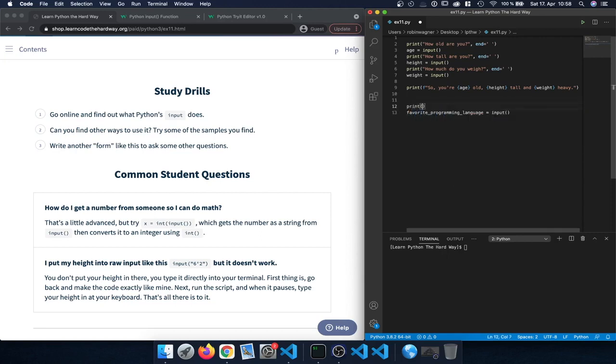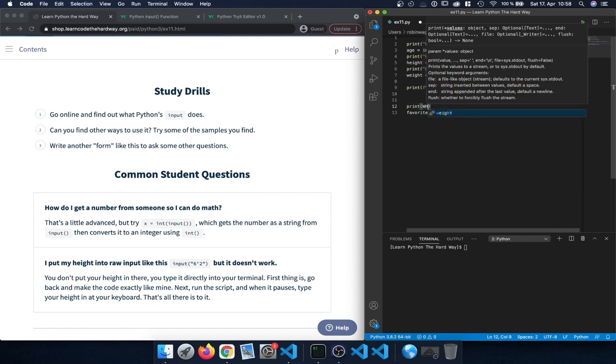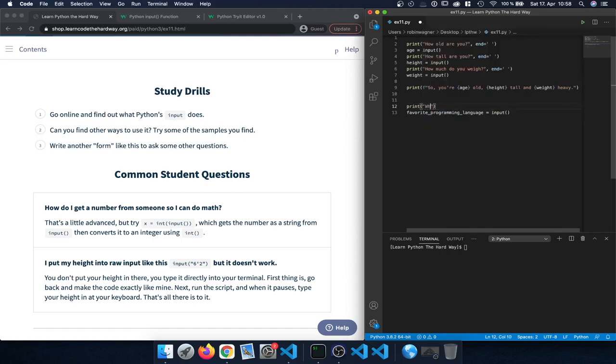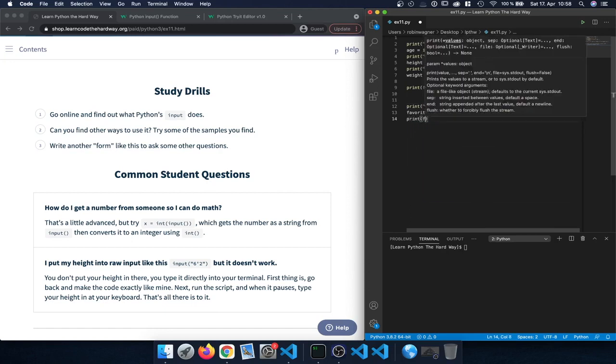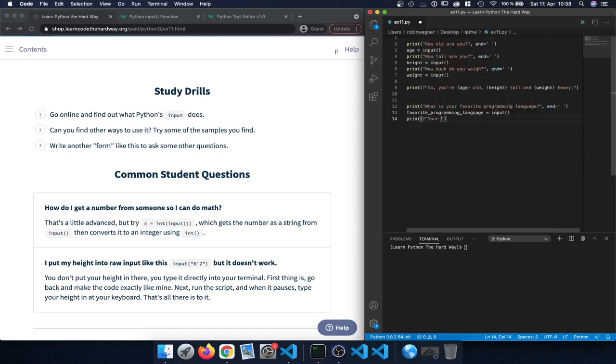And before that, we can print, for example, and again, let's do end and have a space in there, and then we can print out.